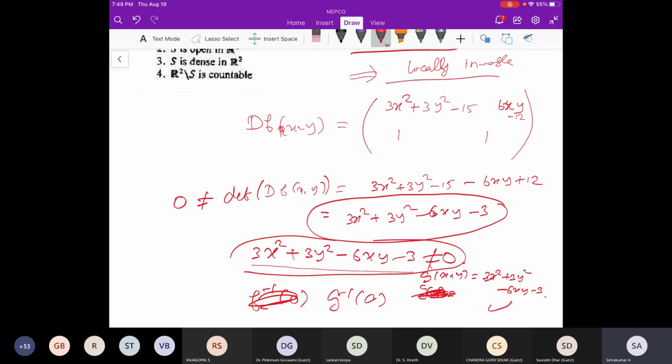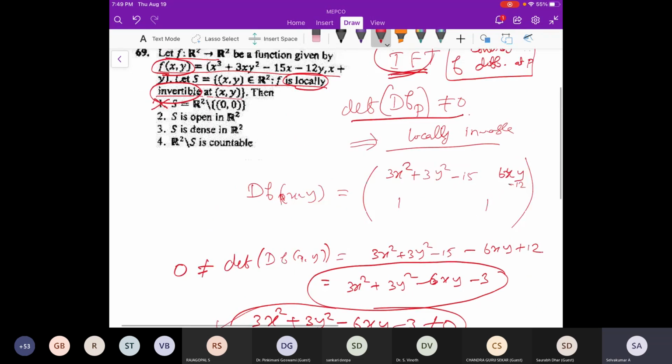So this is the pre-image of a closed set under a continuous function, so it is closed, and this set is open. So this is true. What about dense? R2 minus S is uncountable, and R2 minus S is dense. Those things you have to say.